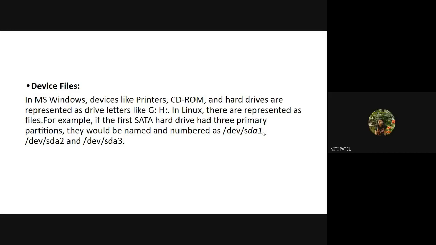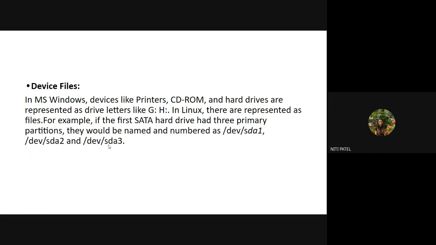So what is this SDA? SDA is one of the file types, inside the directory called dev. So this is nothing but the device file, which is inside the directory called DEV. Again, this is the device file having the information related to the SATA device, stored inside the directory called DEV.